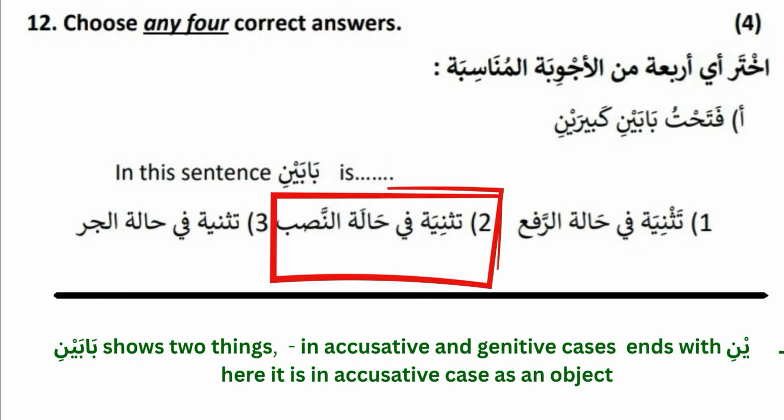Next, the last area. Choose any 4 correct answers. Some grammatical questions will be there. We have to attend any 4 from this. First question. Fatahtu babayni kabirain. In this sentence, what is the grammatical case of babayni? Actually, babayni is the maf'ul. Fatahtu is the fi'l and fa'il. So babayni is the maf'ul in halatin nasb. It is a dual form, tasniya fi halatin nasb. Option B is the right answer.